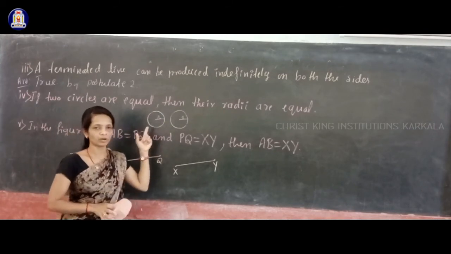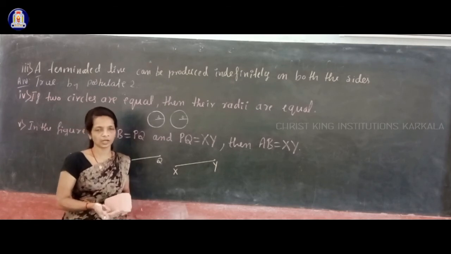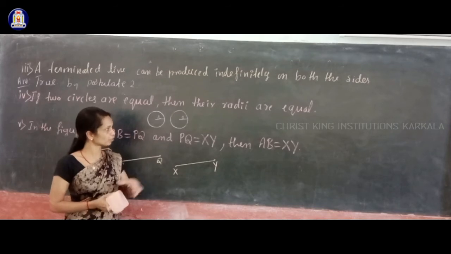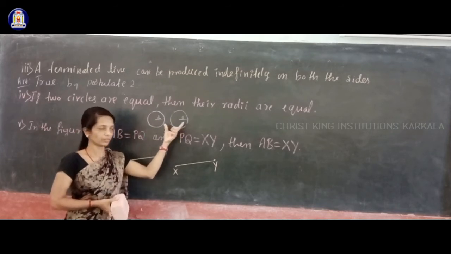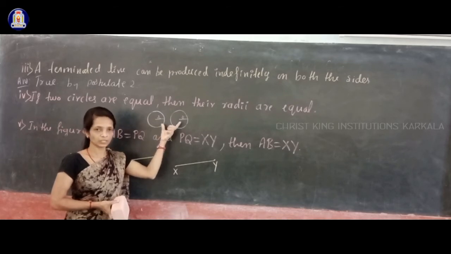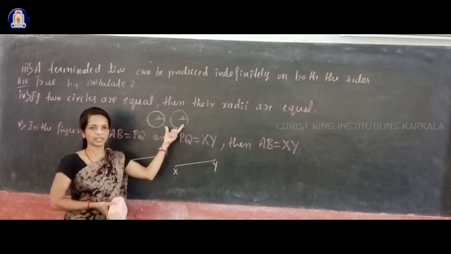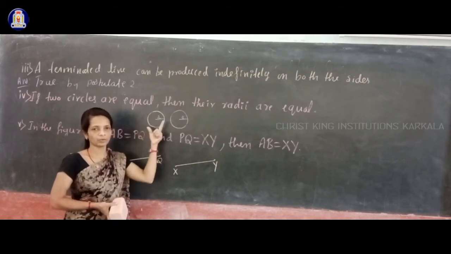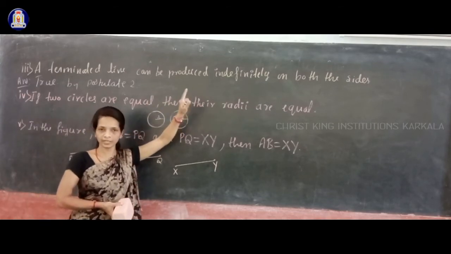And we have one Euclid axiom that things which coincide with one another are equal to one another.